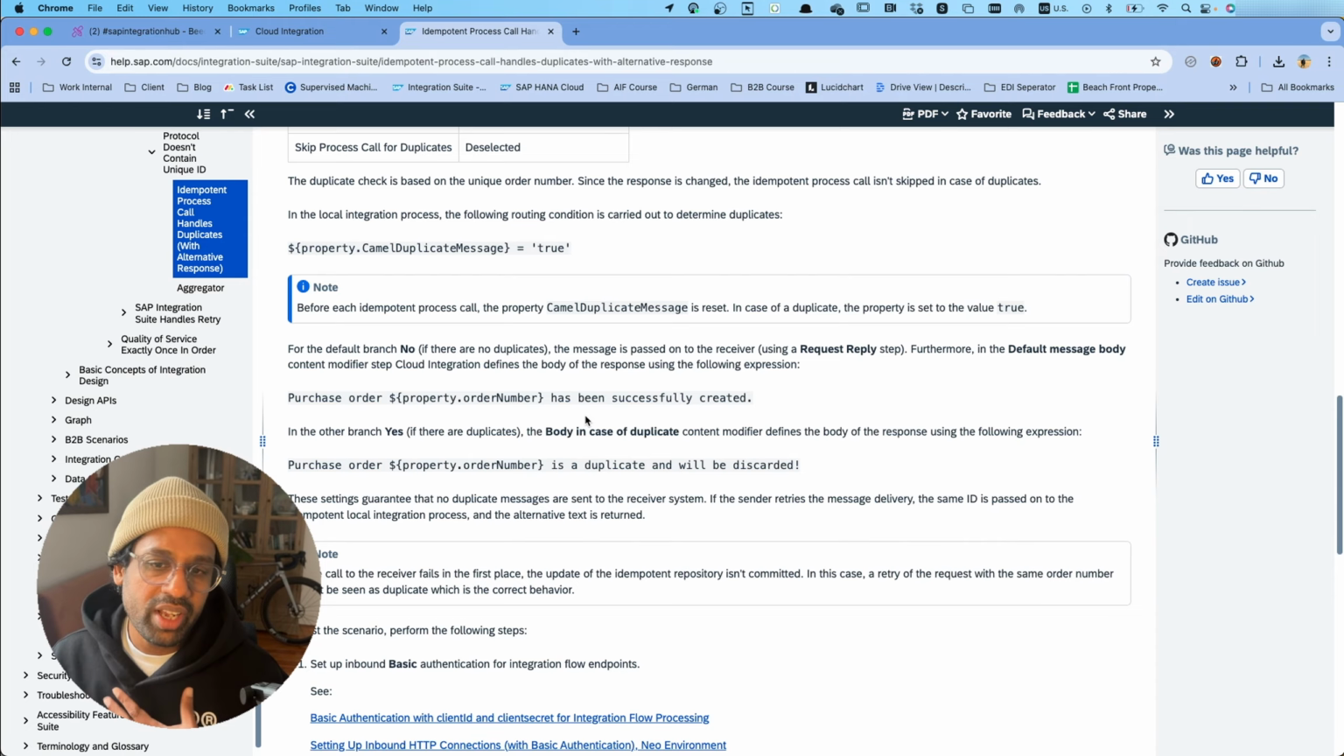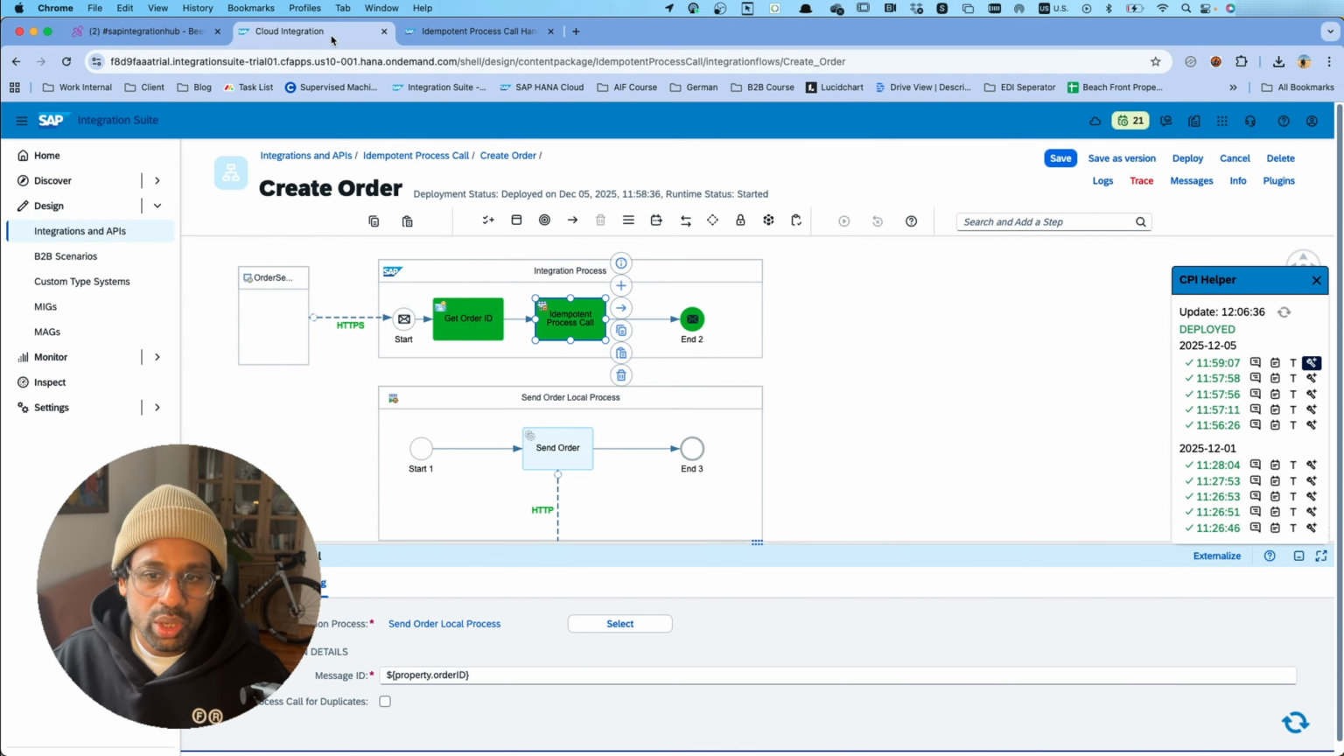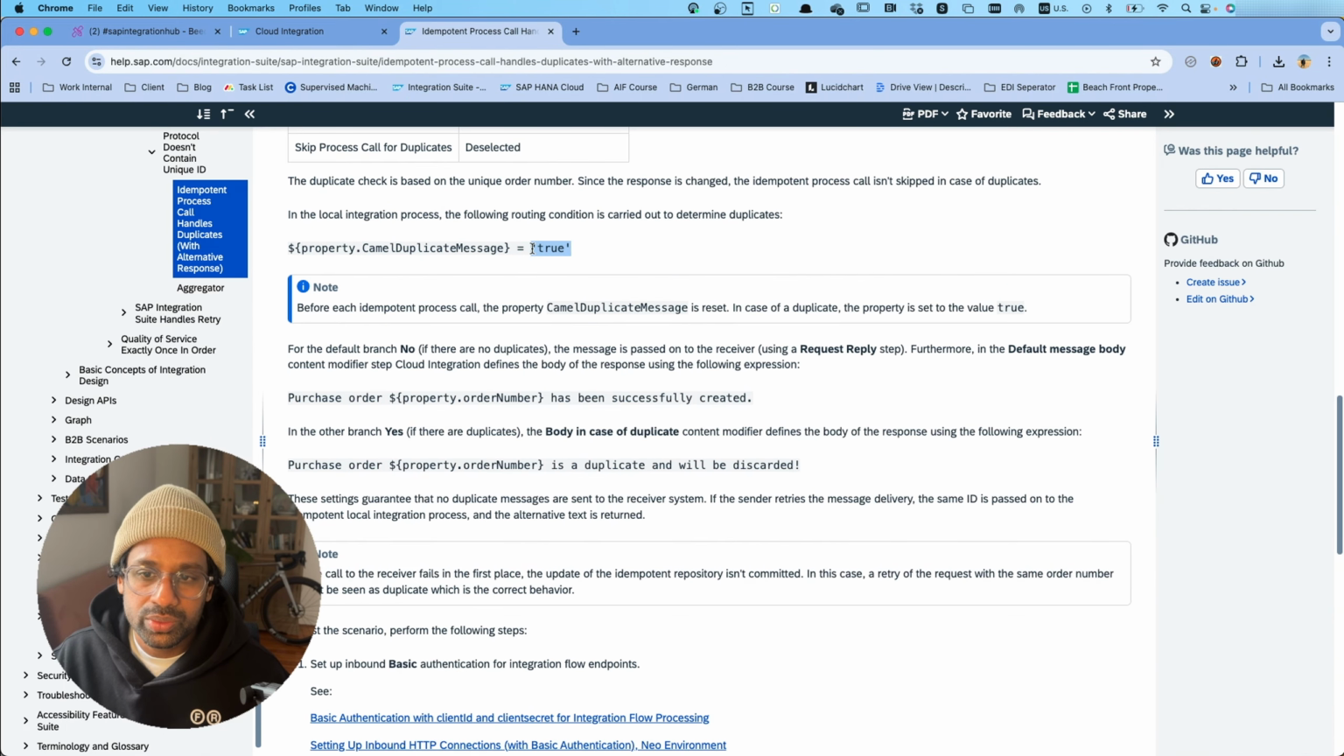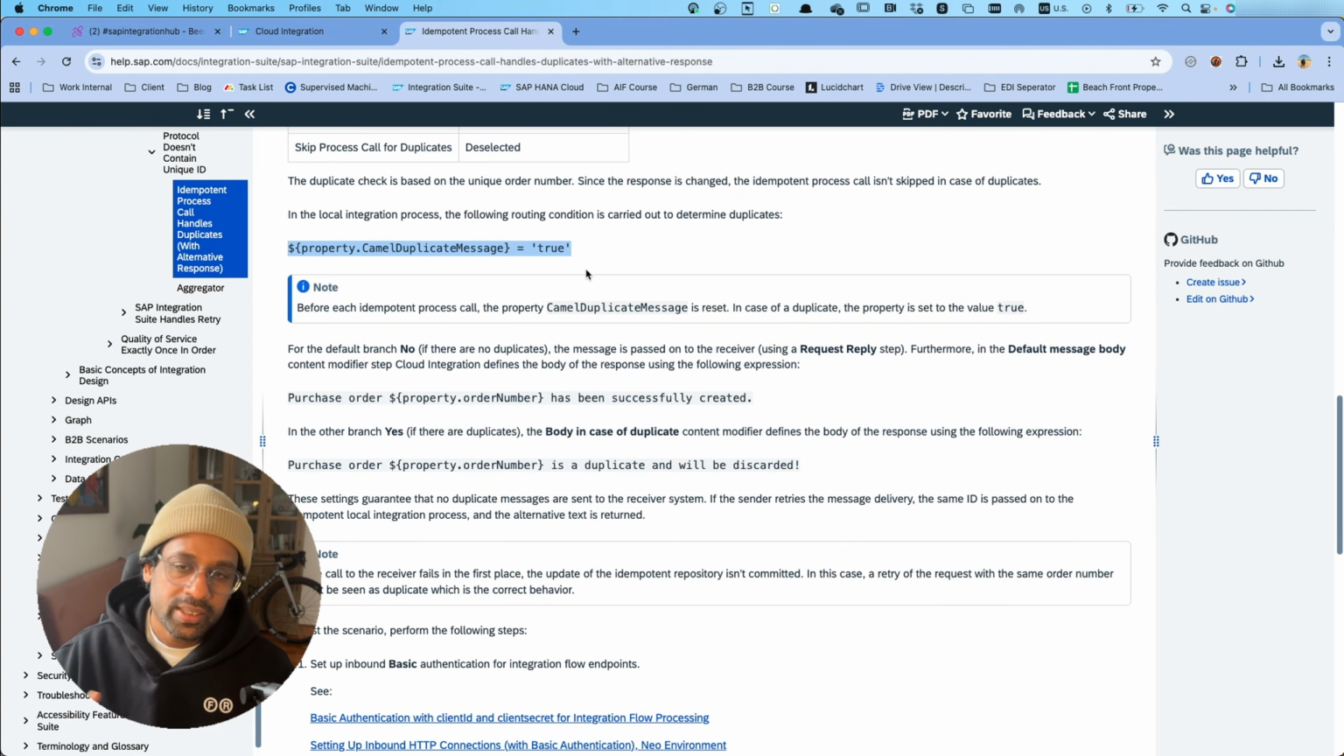How we identify whether it's a duplicate or not is through this exchange property parameter, Camel duplicate message. So after the execution of the idempotent process call, if it's a duplicate message, this will be true. If not, it will be false. So using this Camel duplicate message property, we will identify whether this is a duplicate or not and send an appropriate response back to the message sender.